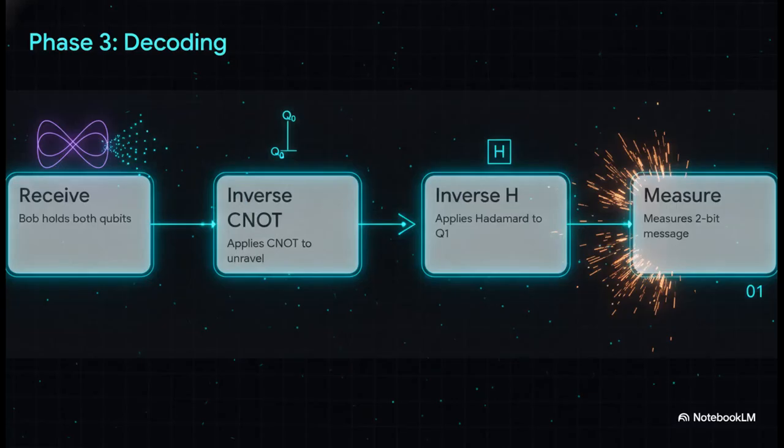And now, I, Bob, get to decode it. I hold both qubits now. To read the message, I simply apply the exact inverse of our preparation circuit, 1 gate at a time. First, I apply a CNOT to unravel the entanglement. Next, I hit it with a Hadamard. This cleanly unravels our shared Bell state back into isolated, readable classical bits. I measure them, the wave function shatters, and out pops Alice's 2-bit message, 01. We transmitted 2 bits by sending only 1 particle.